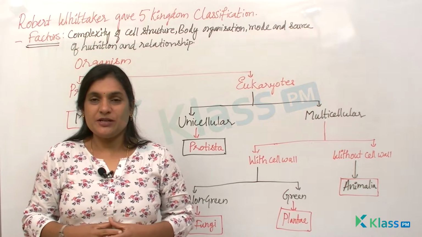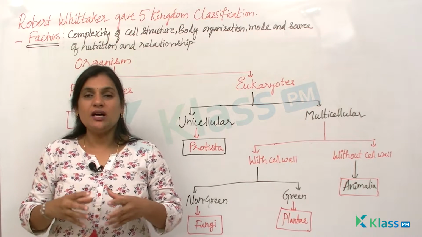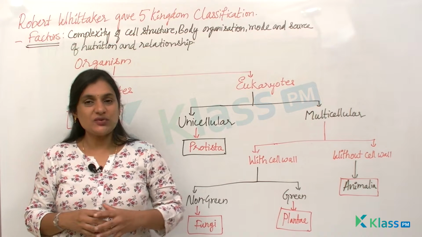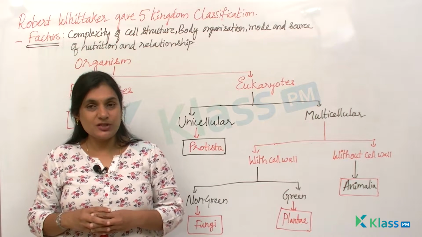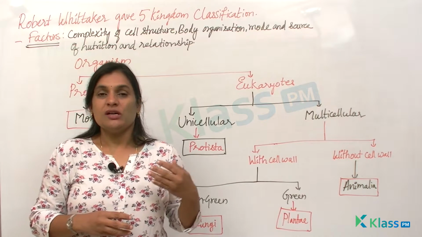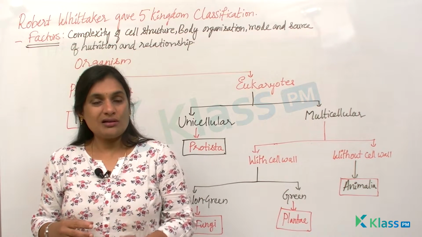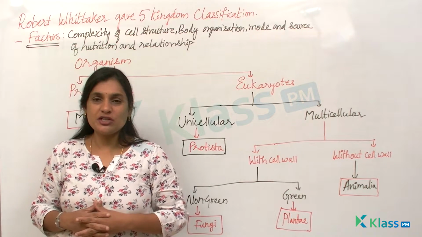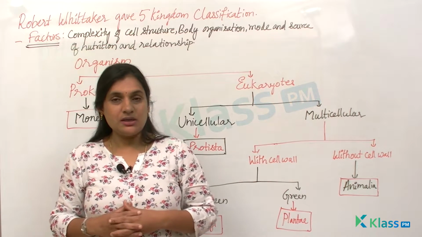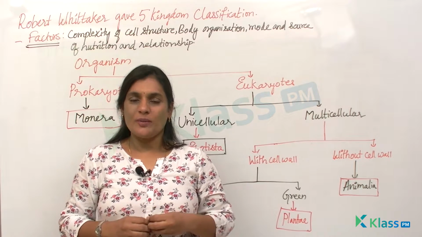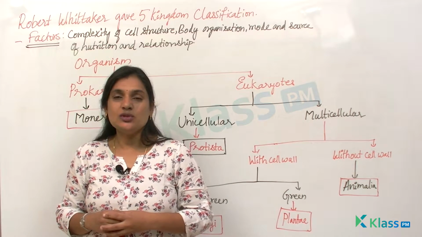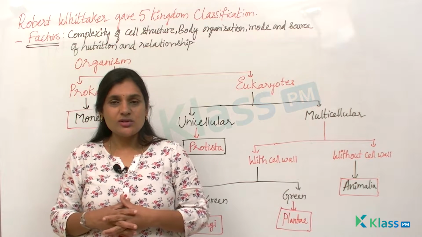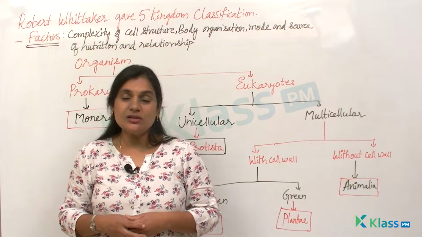Welcome to class. In the previous class we studied how Ernst Haeckel and Robert Whittaker classified organisms into various groups based on kingdom, phyla, division or class, order, genus and species, right? Though this binomial nomenclature was accepted universally, there were a few drawbacks, where Euglena was not considered to be either a plant or an animal, and virus is also not considered a plant or animal.